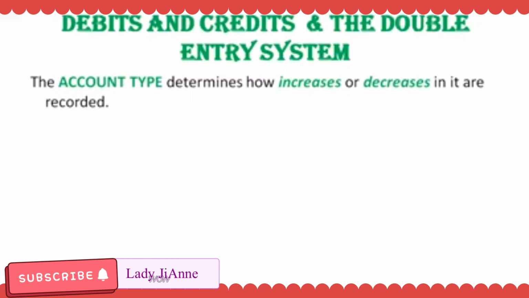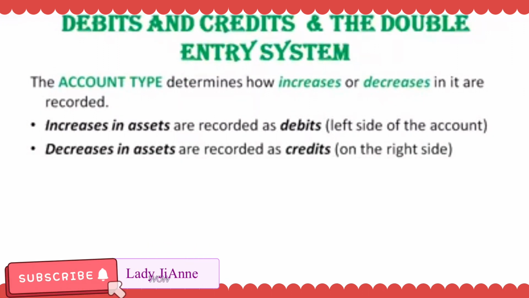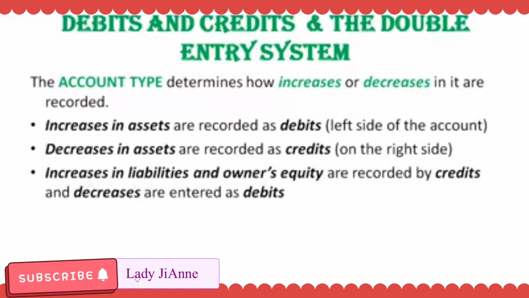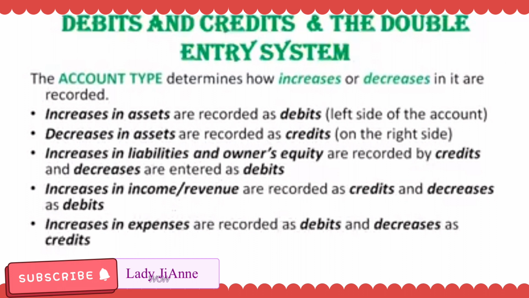The account type determines how increases or decreases in it are recorded. So, increases in assets are recorded as debits, decreases in assets are recorded as credits, increases in liabilities and owner's equity are recorded by credits, and decreases are entered as debits. Increases in income or revenue are recorded as credits and decreases as debits. Increases in expenses are recorded as debits and decreases as credits.